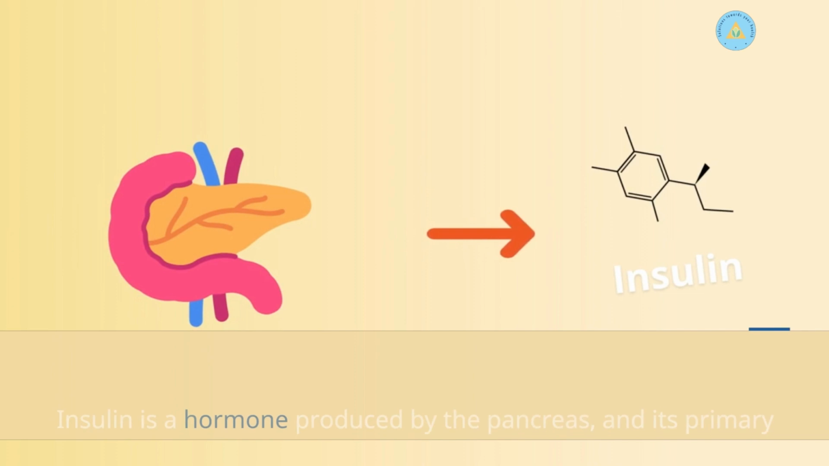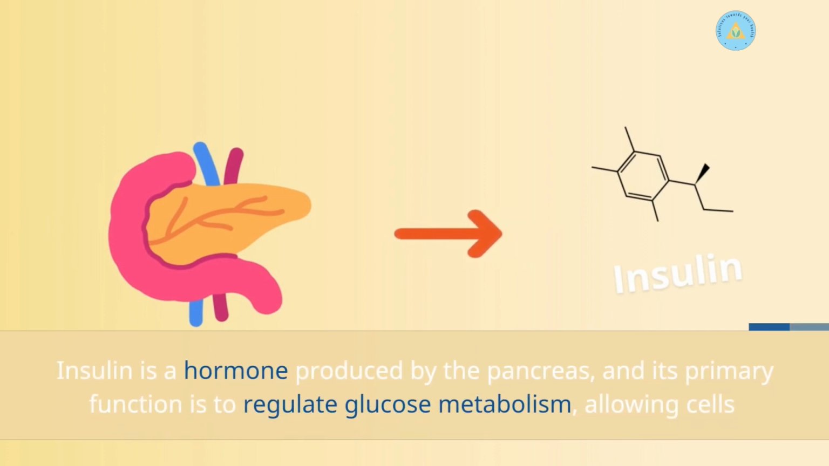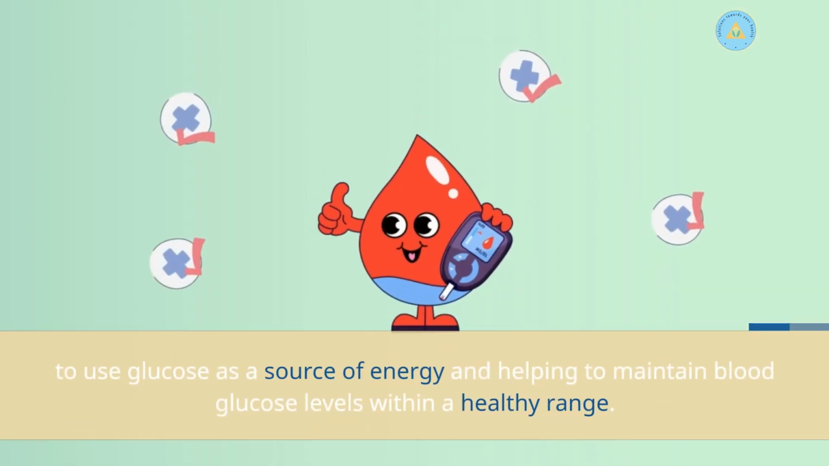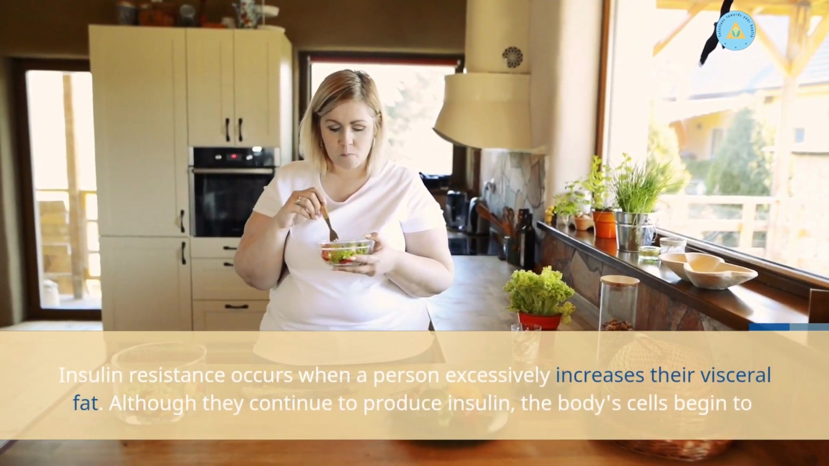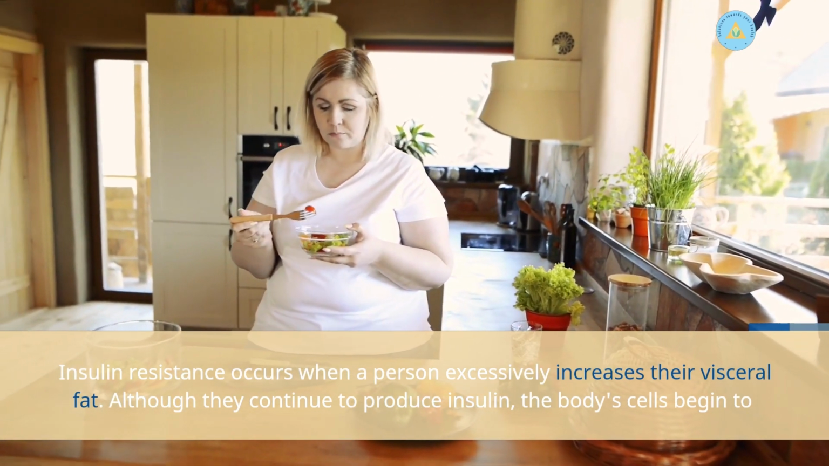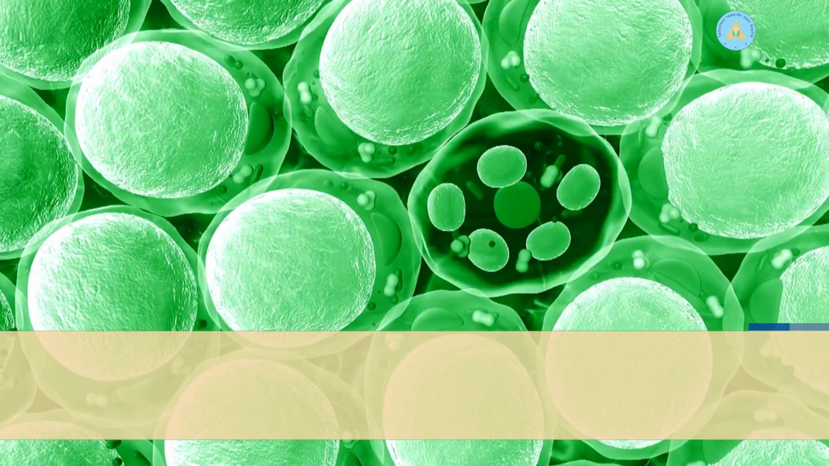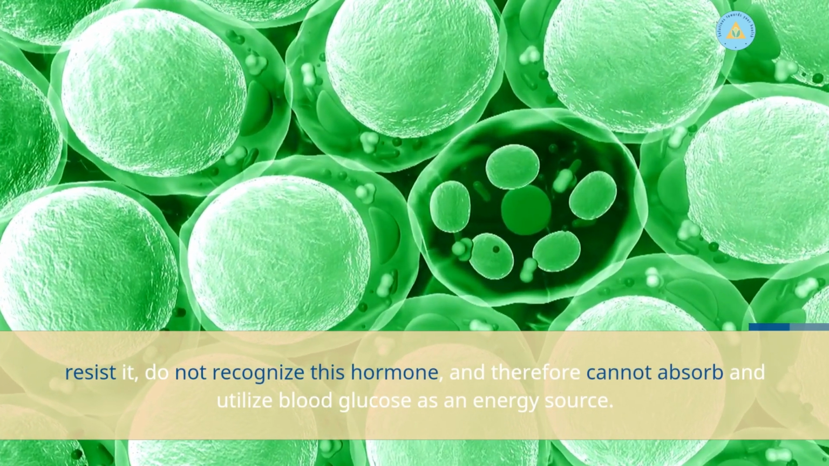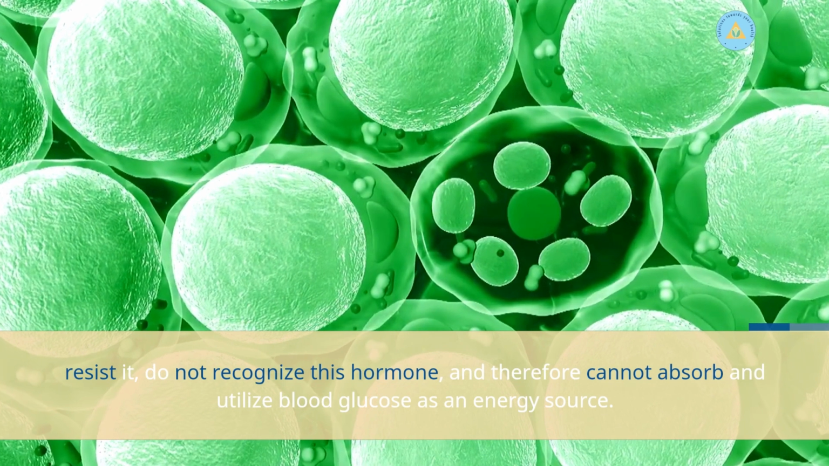Insulin is a hormone produced by the pancreas, and its primary function is to regulate glucose metabolism, allowing cells to use glucose as a source of energy and helping to maintain blood glucose levels within a healthy range. Insulin resistance occurs when a person excessively increases their visceral fat. Although they continue to produce insulin, the body's cells begin to resist it, do not recognize this hormone, and therefore cannot absorb and utilize blood glucose as an energy source.